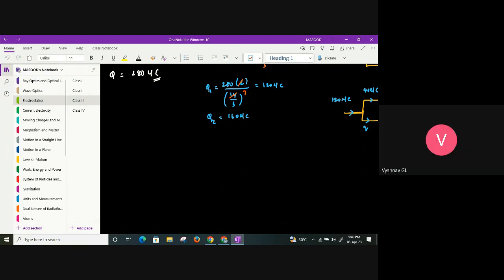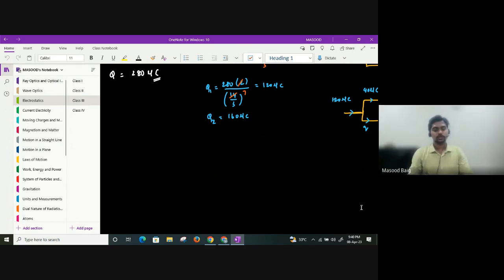But NCERT has written that whenever we have an external electric field, because of that, the charges eventually arrange themselves onto the surfaces. No, that is a different scenario. That is induction of charge. We are not talking about induction of charge. I am talking about an isolated conductor.